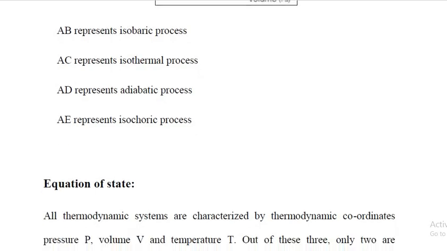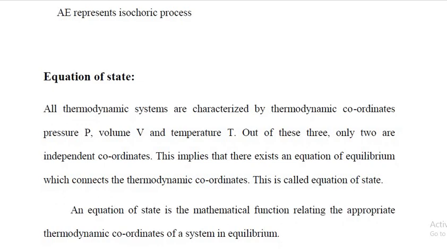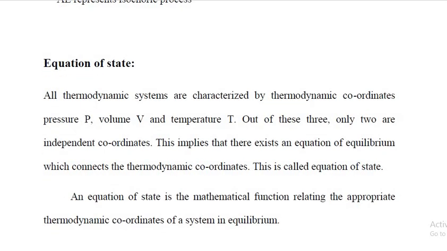Next is the equation of state. All thermodynamic systems are characterized by thermodynamic coordinates: pressure, volume and temperature. So pressure is P, volume is V and temperature is T. Out of these three coordinates, only two are independent coordinates. This implies that there exists an equation of equilibrium which connects the thermodynamic coordinates. This is called the equation of state.